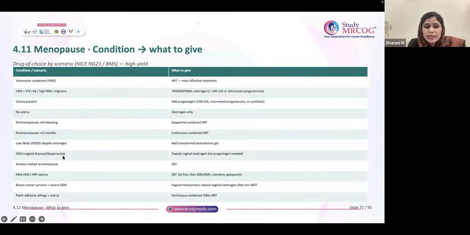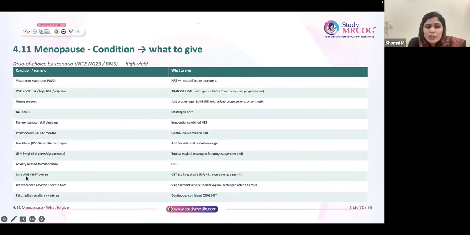Now, vaginal dryness and dyspareunia. Even if the patient is on HRT, you have to give topical vaginal estrogen. Only vaginal estrogen. Anxiety related to menopause. Anxiety, CBT. You have to do CBT. So remember all these terms, you will get different scenarios. If they have mentioned anxiety in the question, go for CBT.